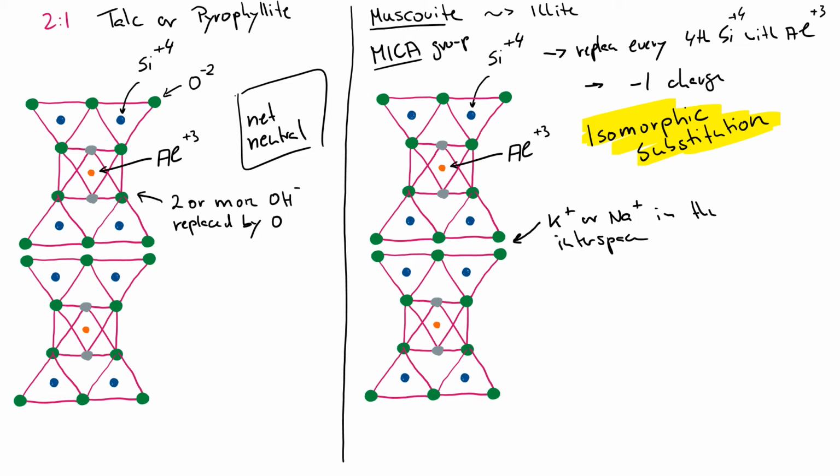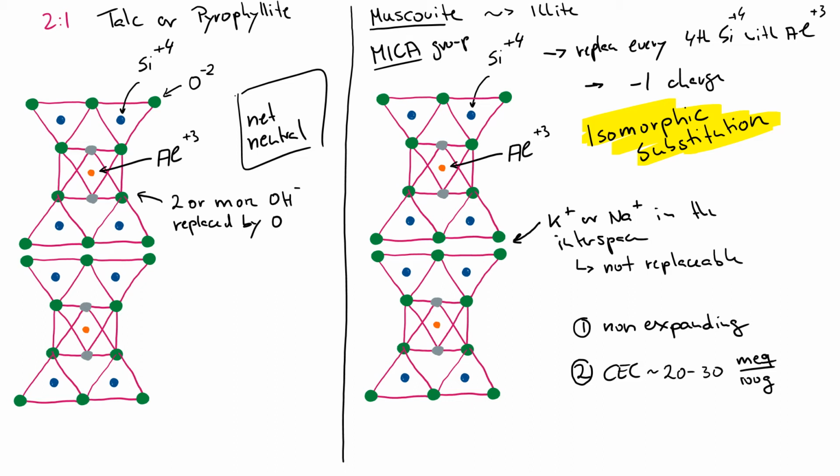Now, if the potassium gets in between there, that potassium is actually locked in place very, very tightly. And it's not really easily replaceable. So this does not contribute to cation exchange capacity. And as long as that potassium is in there, that also means that no other hydrated ion or water can get in between these layers, meaning that the mica group is not expanding, so it does not have swell properties like some of the other clays. And the cation exchange capacity would be marginally larger than that of kaolinite.